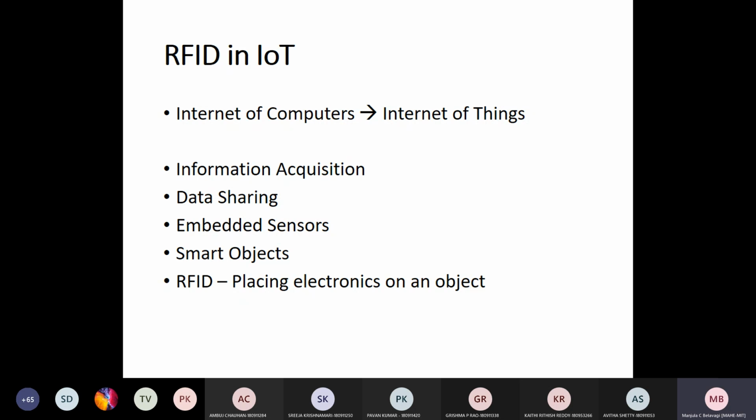One example is RFID, which is the earliest technology which uses electronics on an object. So these are the smart objects. Currently this technology is incorporated with smart objects for the IoT.